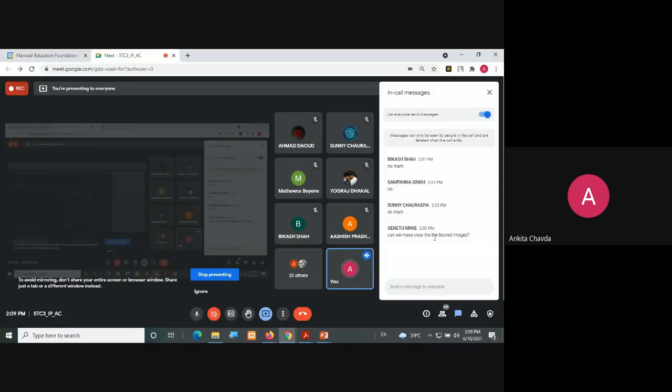Yes, you can clear the blurred image. But what kind of noise it is, that you have to identify, and according to that you have to take the filters, and then you will get to know how you can do it, right? Because if suppose I know that such kind of noise is this, then this filter is the most effective one. In that way we will learn. Okay, so I hope it is clear.